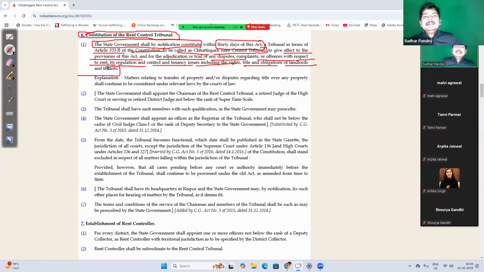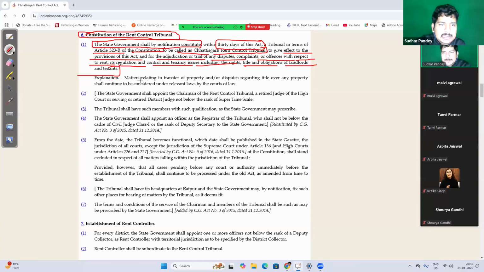So basically जो rent control tribunal है, it shall be established within 30 days of passing of this act by the state government as per Article 323B of Constitution of India. It shall adjudicate and decide all the matters regarding the payment of rent, rights, titles, obligations between landlord and tenant.